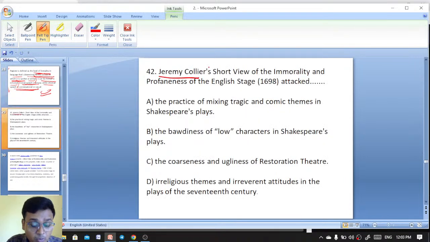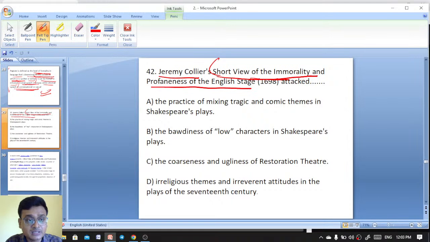Jeremy Collier's important work, that is, A Short View of the Immorality and Profaneness of the English Stage. 1698 is the right answer. A Short View of the Immorality and Profaneness of the English Stage is the work that was published in 1698.